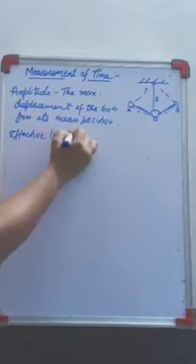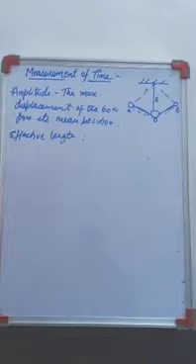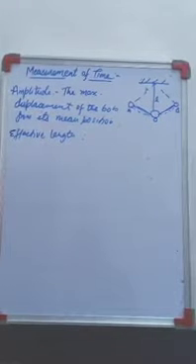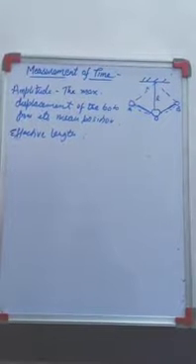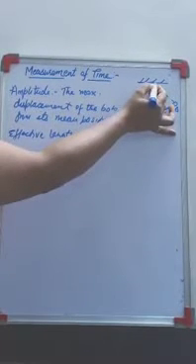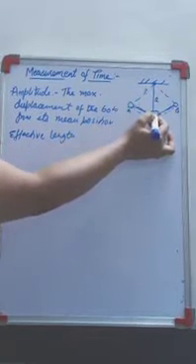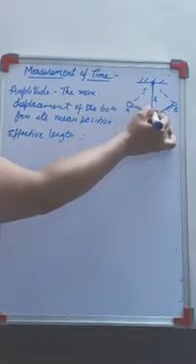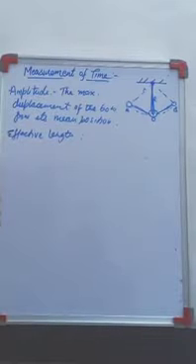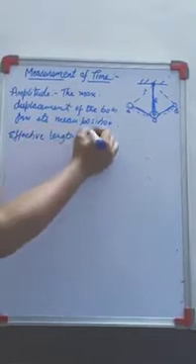Next is effective length. Effective length of a pendulum is the distance of the point of oscillation from the point of suspension. The point of suspension is this one, and the point of oscillation is this one. So this length is called your effective length.